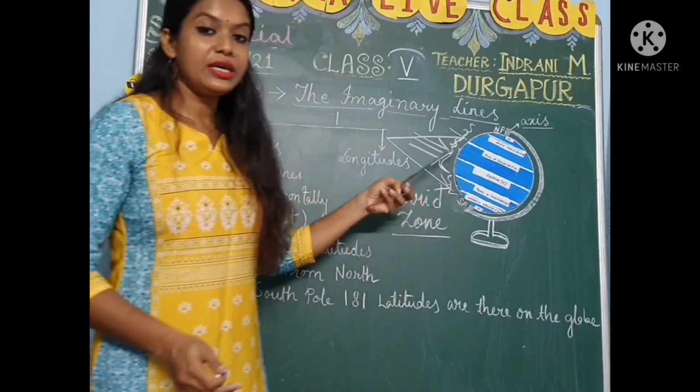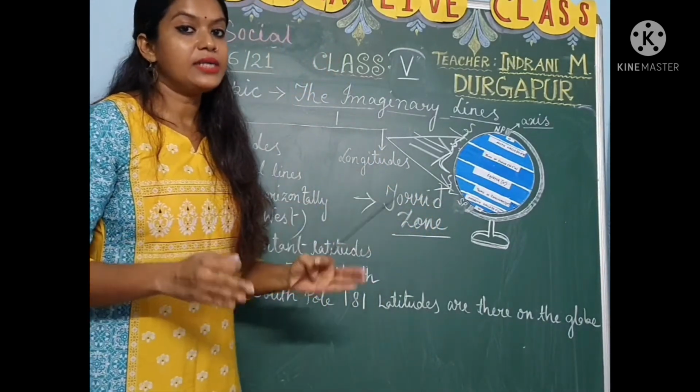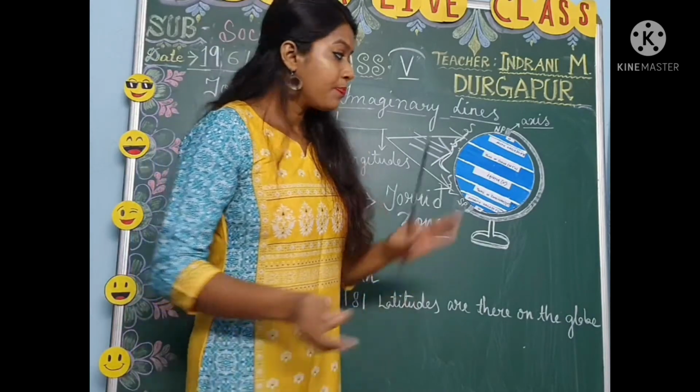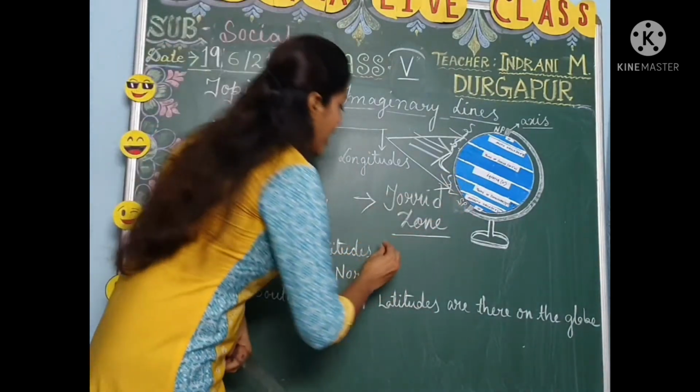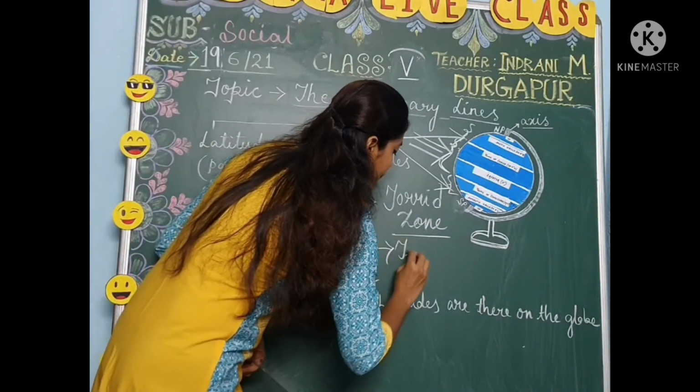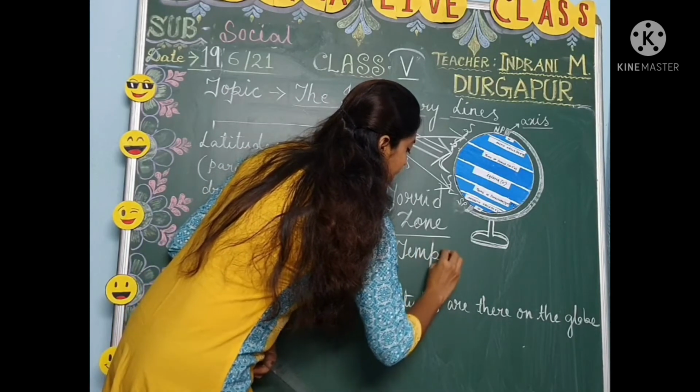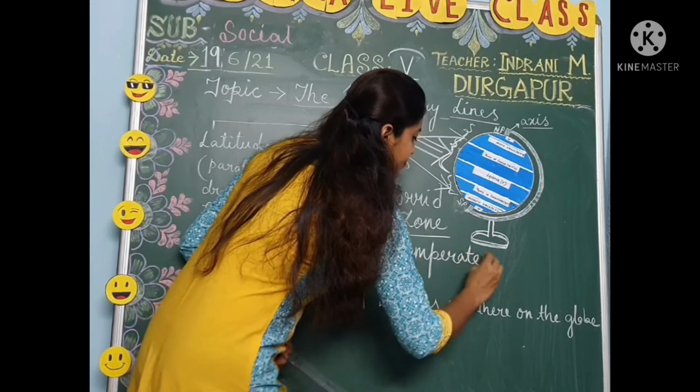The temperature here varies at different places. This zone is known as the temperate zone. What is it known as? Temperate zone.